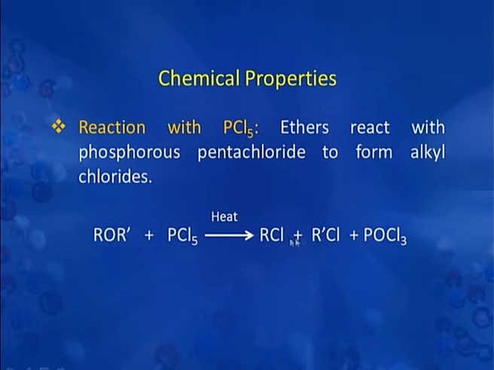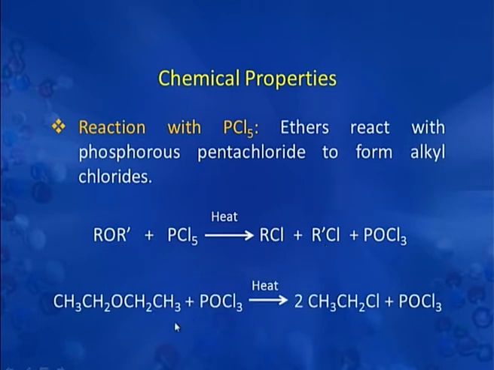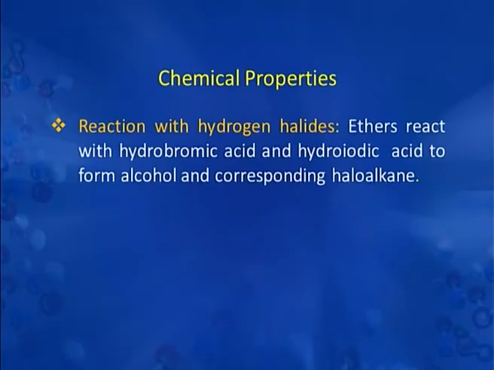The number of alkyl halides depends on the nature of the ether. If we are starting with an unsymmetrical ether, there will be formation of two different alkyl halides. But if we are starting with a symmetrical ether like this one, ethoxyethane, when treated it forms ethyl chloride only. Now, we will discuss the reaction of ethers with hydrogen halide.